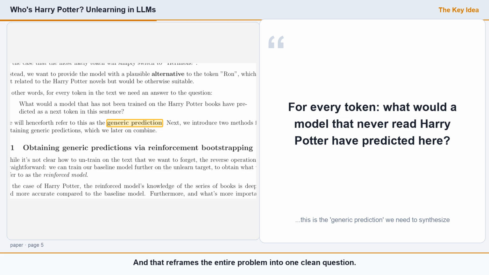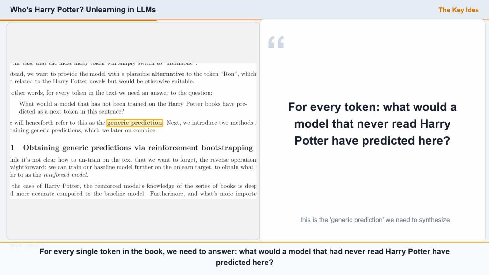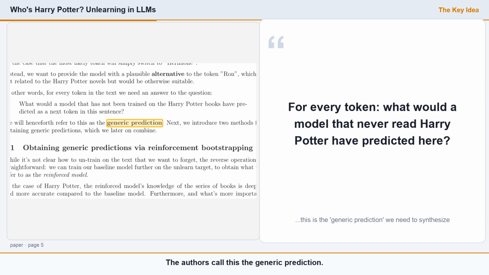That reframes the entire problem into one clean question. For every single token in the book, we need to answer, what would a model that had never read Harry Potter have predicted here? The authors call this the generic prediction. If we can generate those, we can fine-tune the model to produce them, and the magic quietly drains away. They build 2 methods to find it.